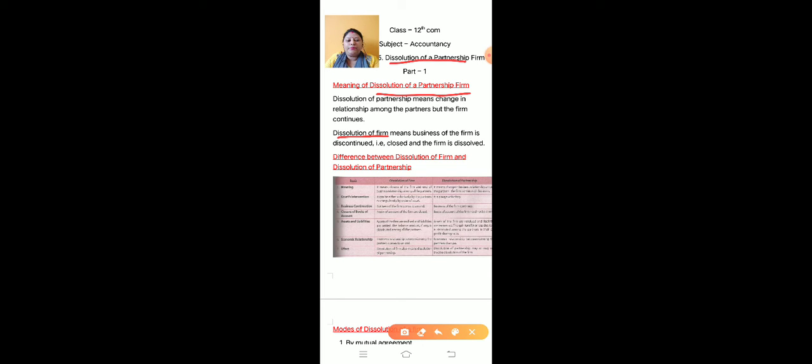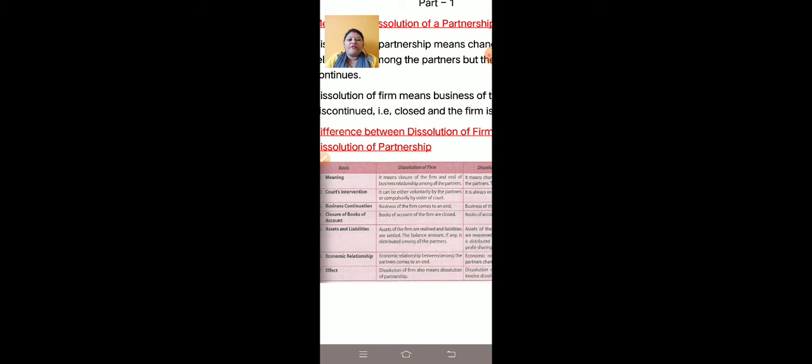Now look at the difference between dissolution of firm and dissolution of partnership. First of all, meaning. As I already told, dissolution of firm means closure of the firm and end of business relationship among all the partners. And dissolution of partnership means change in business relationship among the partners, but the business continues.